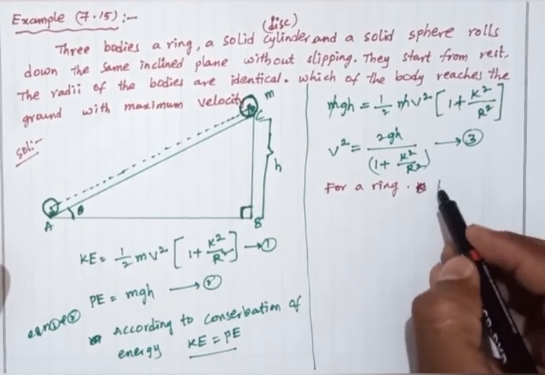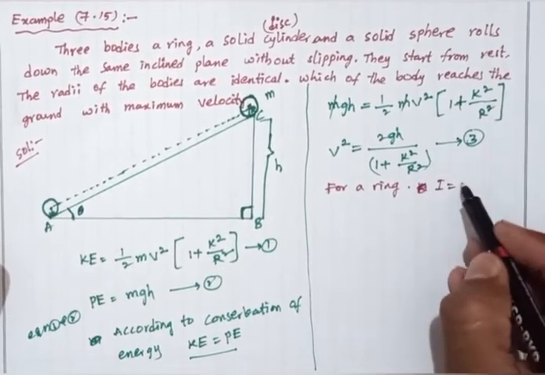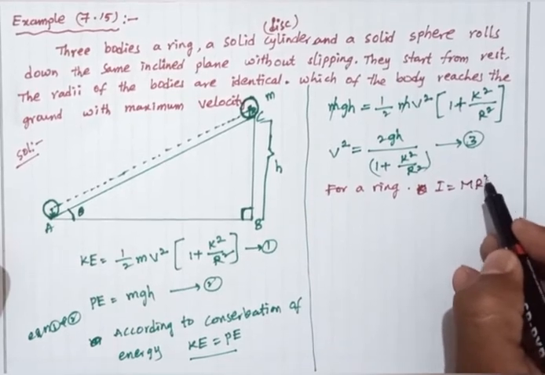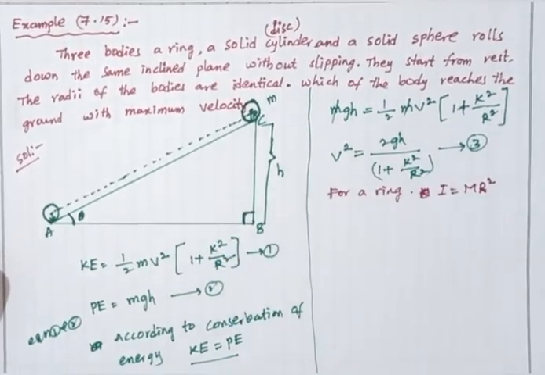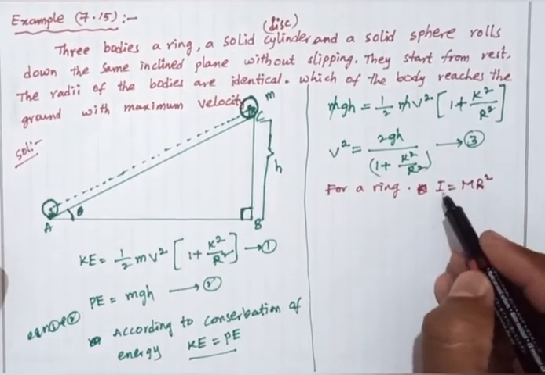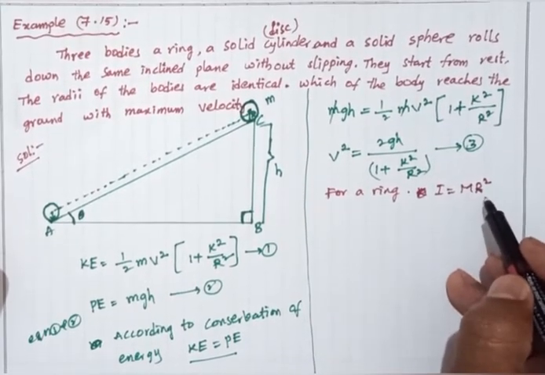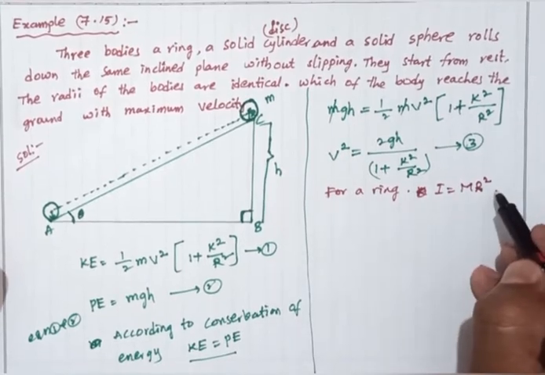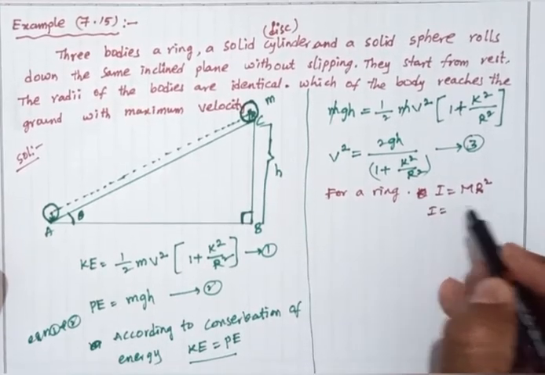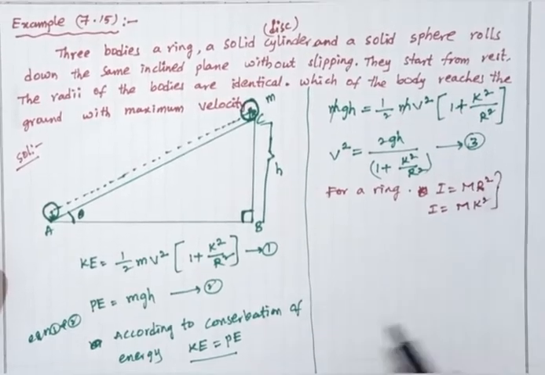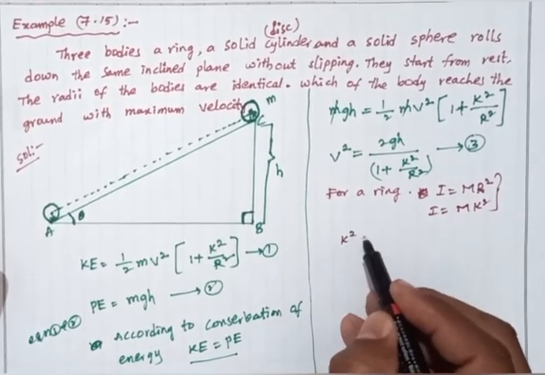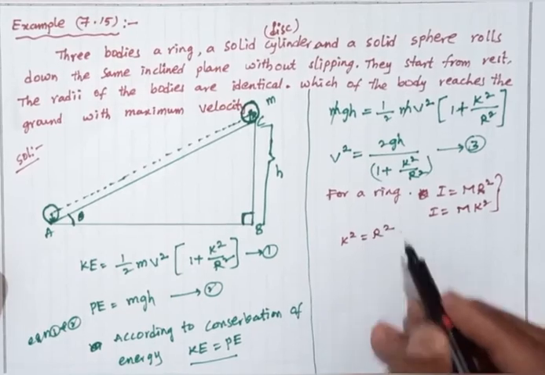The moment of inertia of a ring along the perpendicular axis is mr square. So I equals mr square. The general equation is I equals mk square. From these equations, k square equals r square.